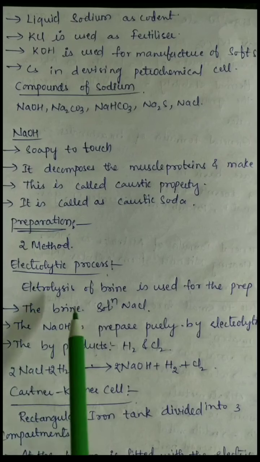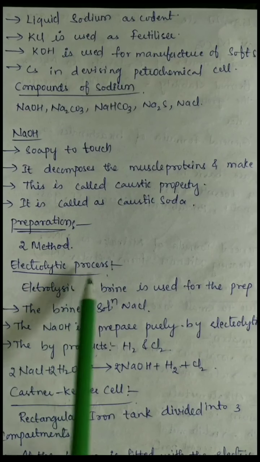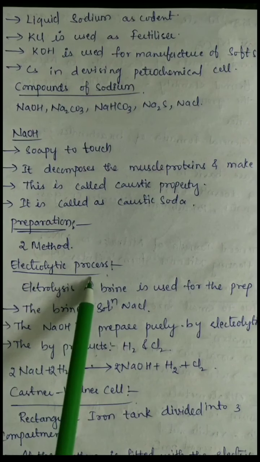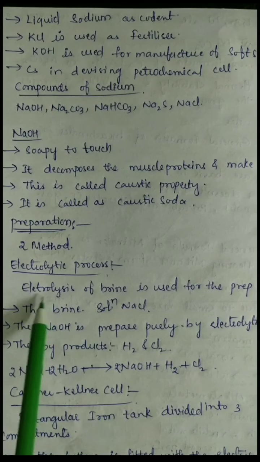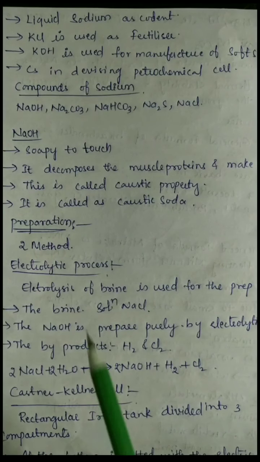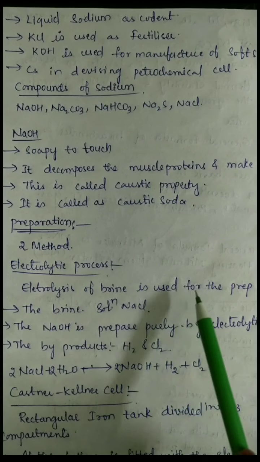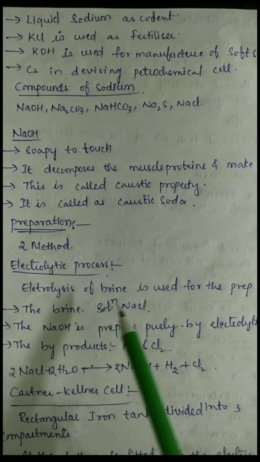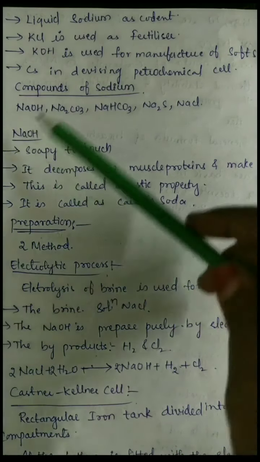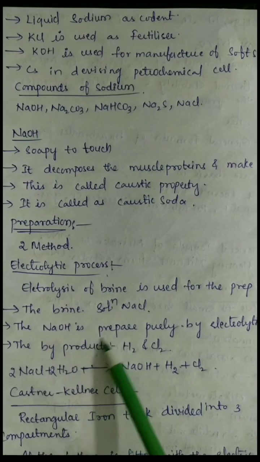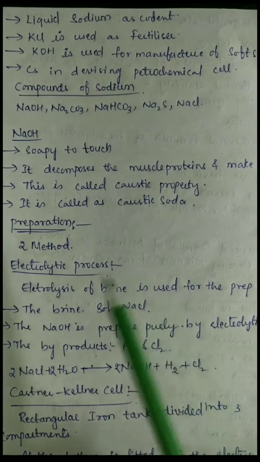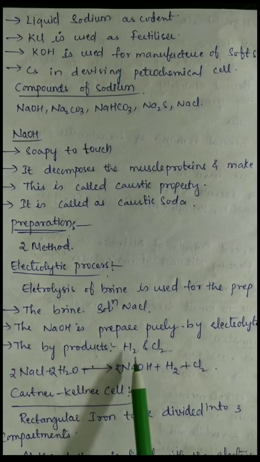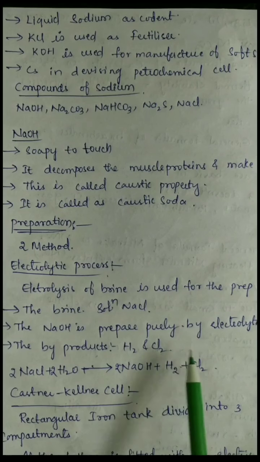Preparation of NaOH has two methods. First one is the electrolytic process and the other one is the Castner-Kellner process. The electrolytic process is nothing but electrolysis of brine, which is used for the preparation of NaOH. The NaOH is prepared purely by this process. The byproducts of this preparation are H2 as well as Cl2.